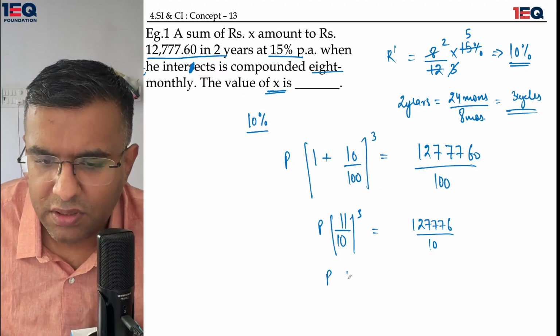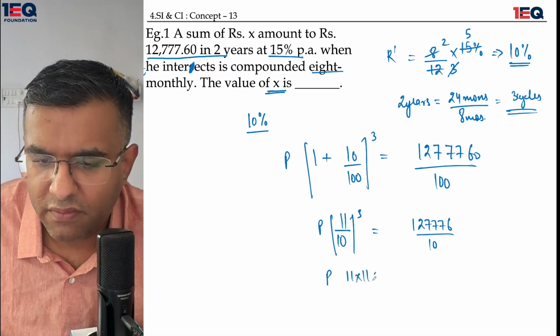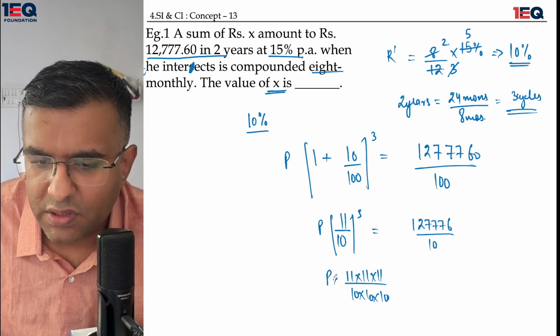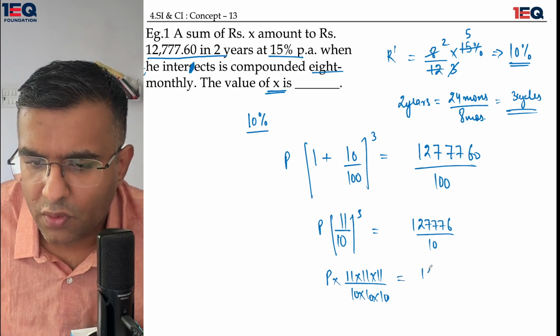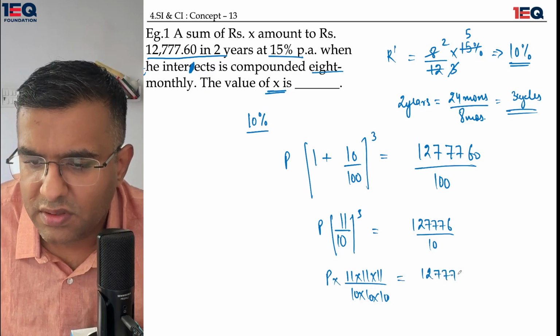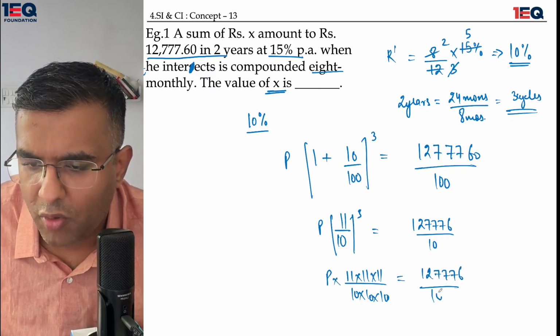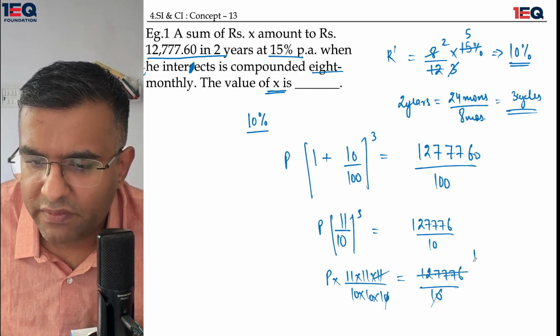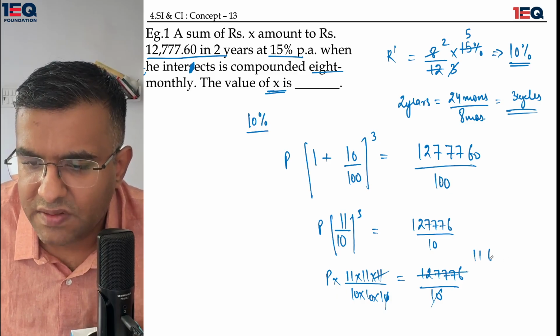The principal here becomes 11 into 11 into 11 whole upon 10 into 10 into 10, multiplied by 12777.6 upon 10. The 10 gets cancelled. I start with 11. 11 ones are 11, 11 ones are 11, 11 6 are 66.